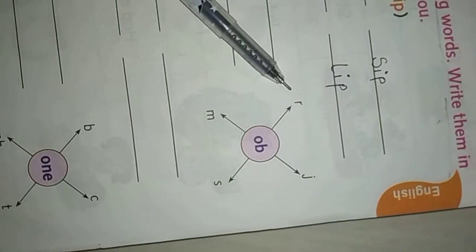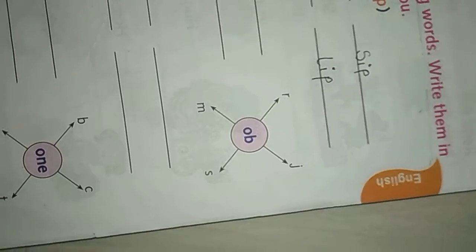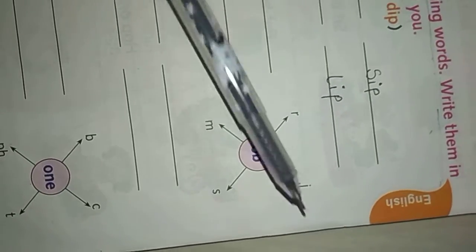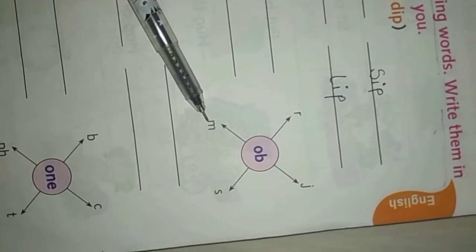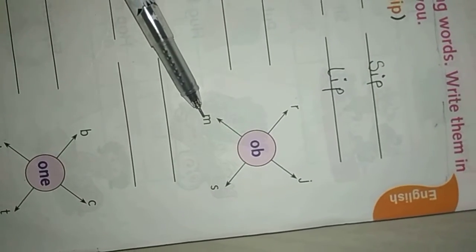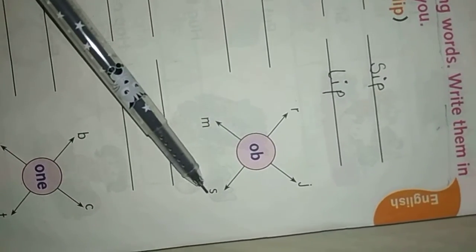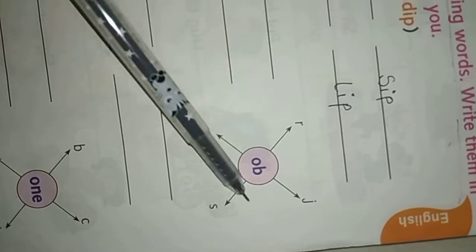What is this letter? R. J. What is this letter? J. And this one? M. This one? S. They have given OP. ROP. Rope.